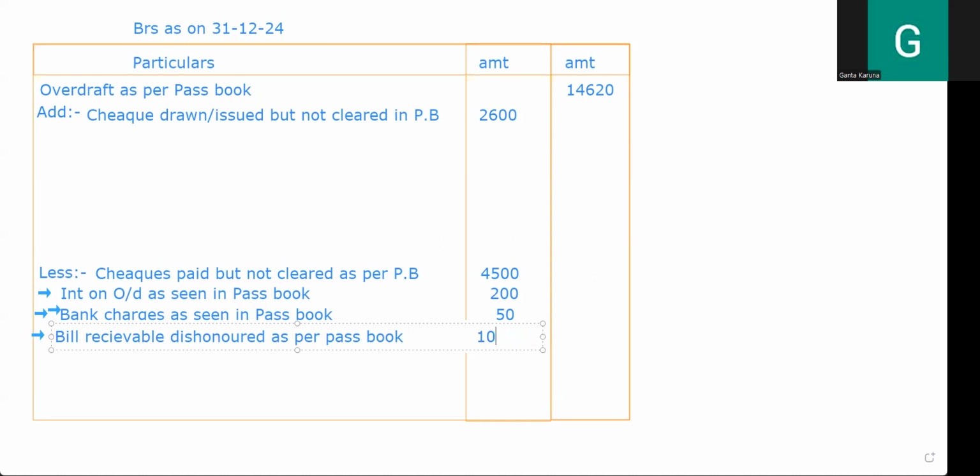1050. So 50. Okay, done. Next, last one, not last one. Credit side of cash book has been undercast by 370.